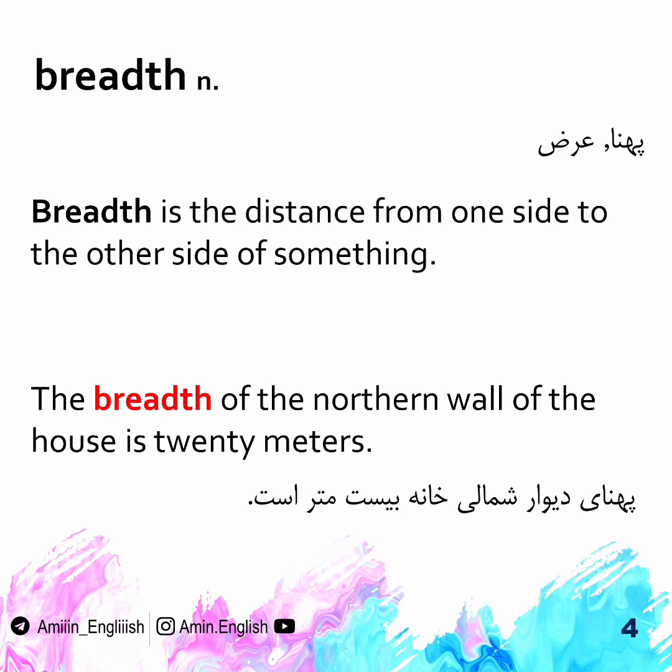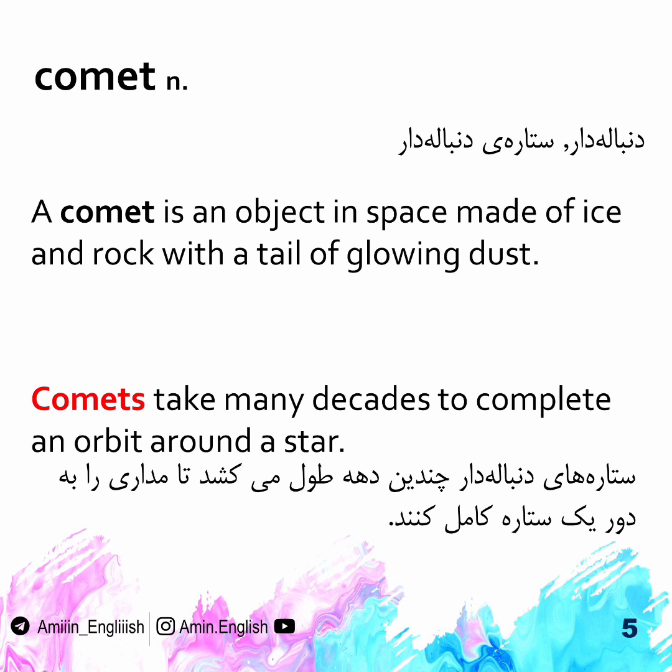Breadth. Breadth is the distance from one side to the other side of something. The breadth of the northern wall of the house is 20 meters. Comet. A comet is an object in space made of ice and rock with a tail of glowing dust. Comets take many decades to complete an orbit around a star.